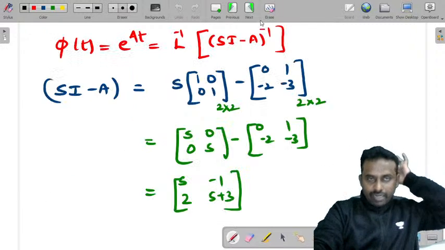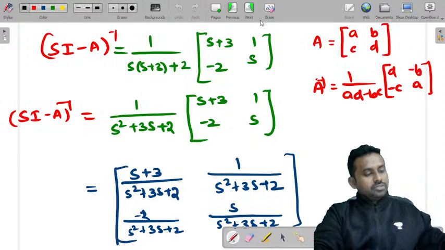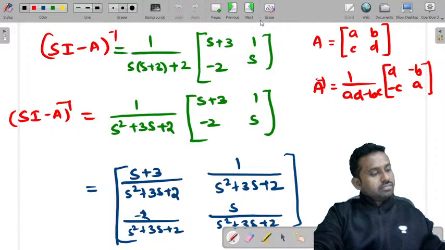So we have considered this matrix and found e power At. Just looking for some question. Till then you just move on this.